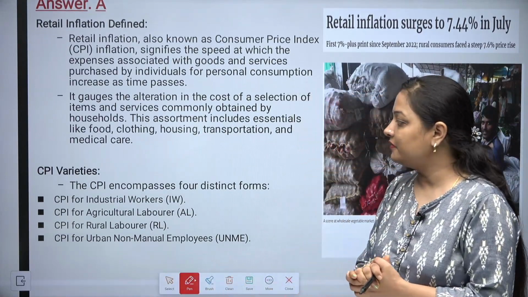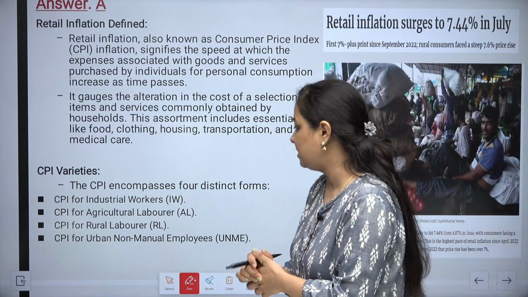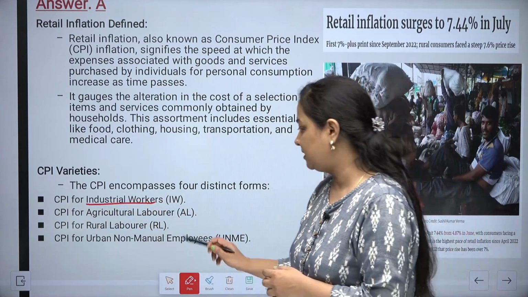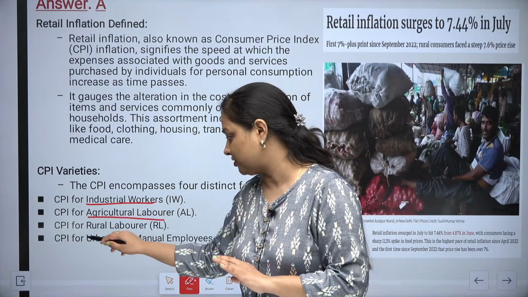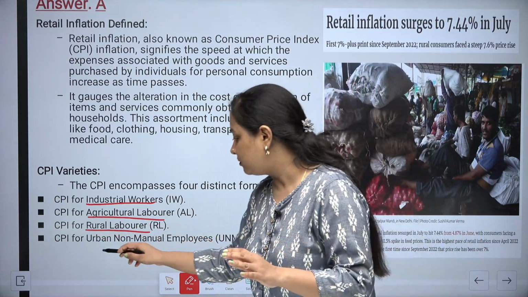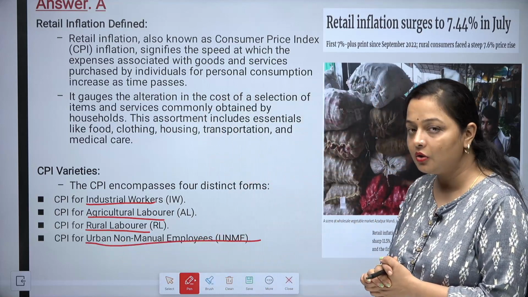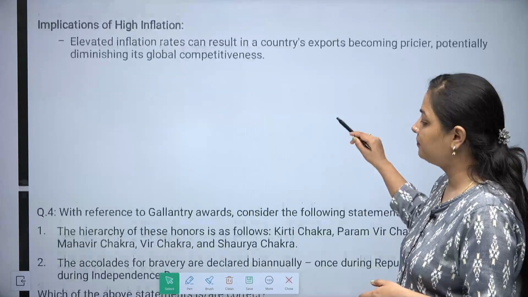Now, there are different kinds of CPIs over here. The CPI for industrial workers is calculated, that is the IW, then the CPI for agricultural laborers, the CPI for rural laborers, and that of the CPI for urban non-manual employees. Okay. Now, let's move on to the next question.